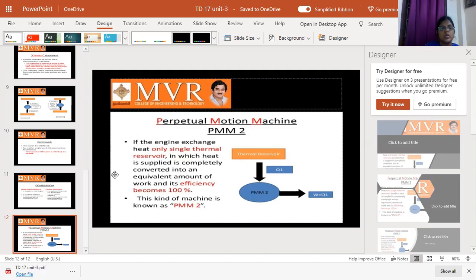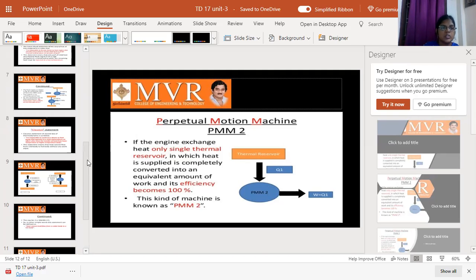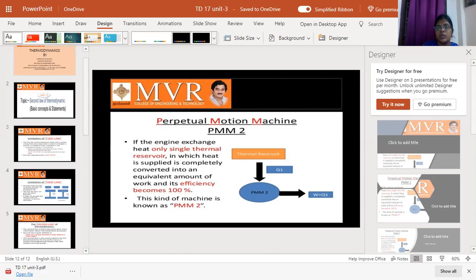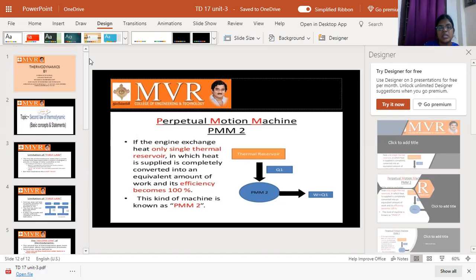Those are all the topics. What is the first law of thermodynamics? Heat is converted into work. What are the limitations of the first law of thermodynamics? It does not say whether a process is possible or not, it does not say the direction of heat flow, and it does not say which systems it is used for. Those are the limitations of the first law.